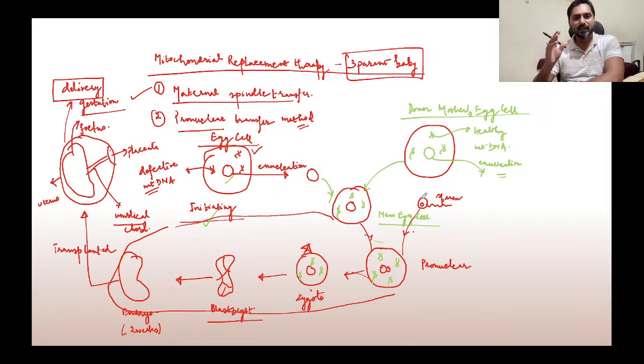So that is why in mitochondrial replacement therapy, we are trying to replace the defective mitochondria of the original mother with the healthy mitochondria of the donor mother. So the idea is quite simple. We'll take the healthy nucleus from the original mother and we'll take the cytoplasm which contains the healthy mitochondria, and then we'll fuse them to form a new egg cell, and then we'll go for fertilization.